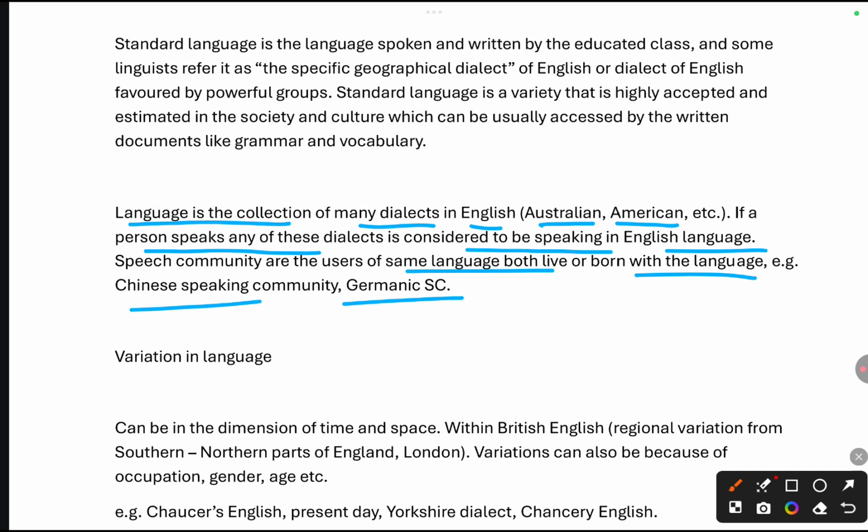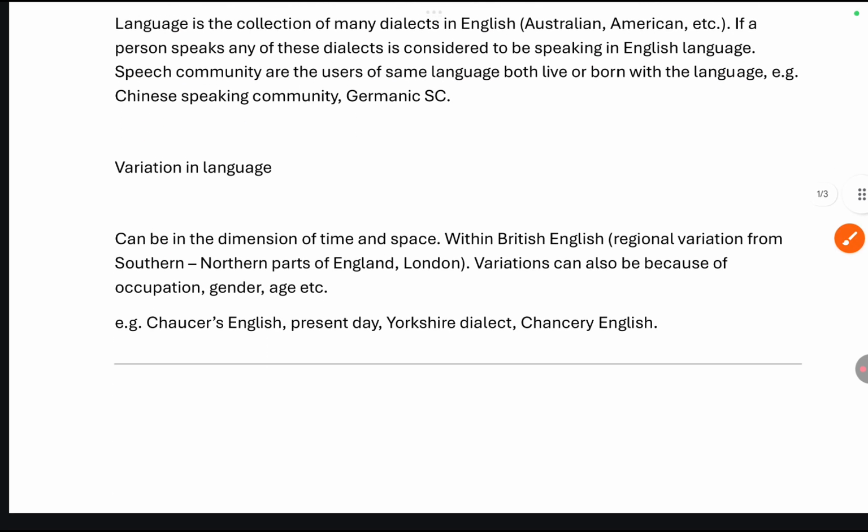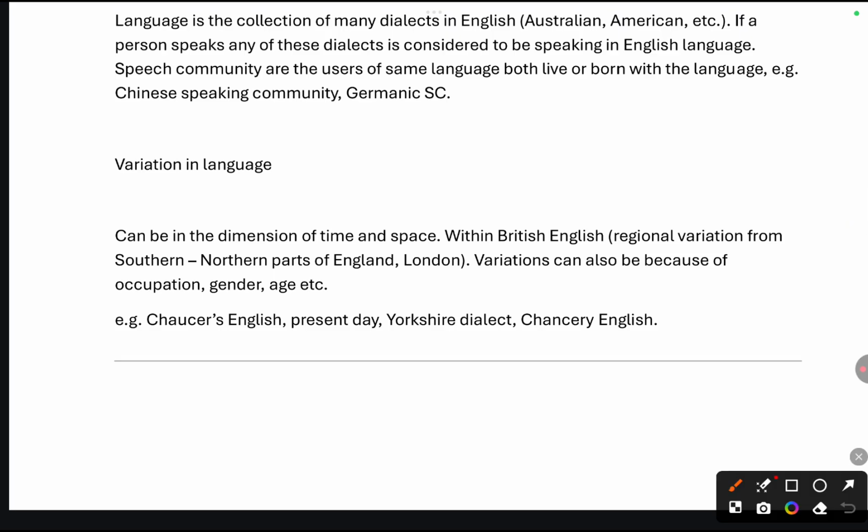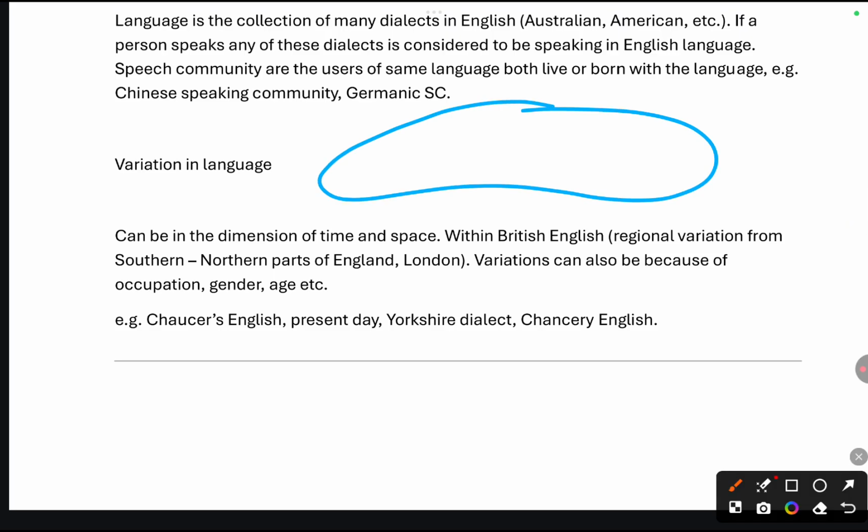Now, variation in the language, we have also seen this. There is a variation with time and space. A person living in the same time and space, for example in Britain only, there will be variation in the language, and that will form the variety. In British English only, you can see regional variation from the southern parts of England and London.